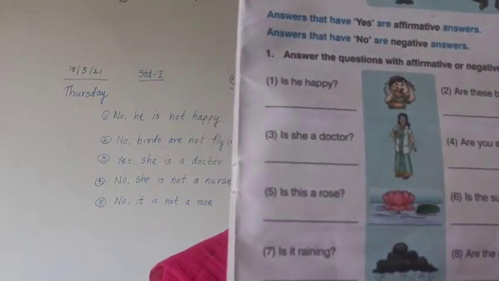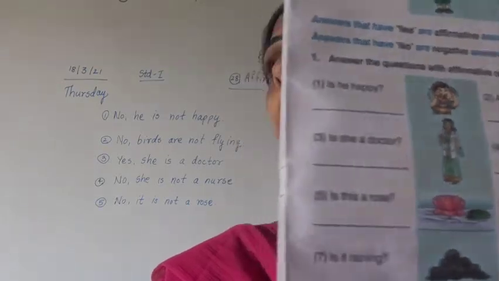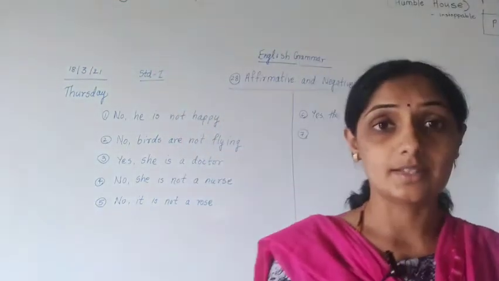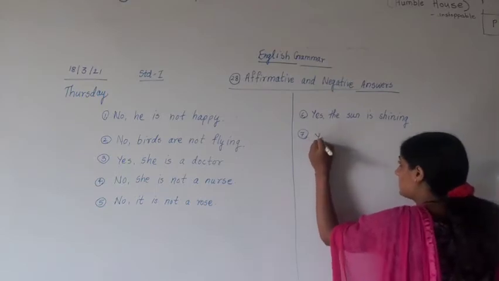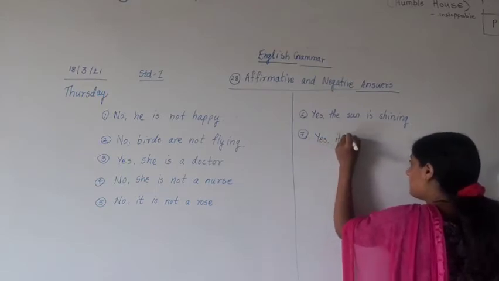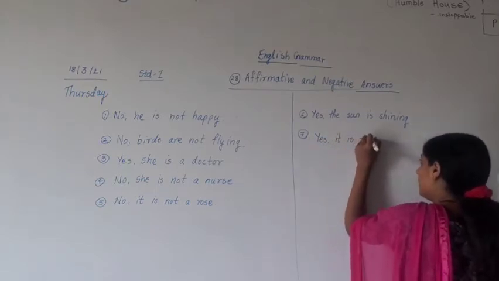Seventh, is it raining? From the clouds, is rainfall going on or not? Yes, rain is falling over here. So what answer can we write down? Is it raining? Yes, of course. Yes, it is raining.